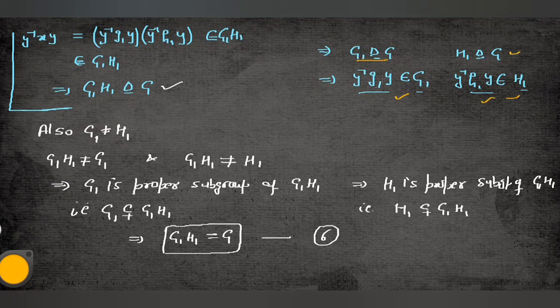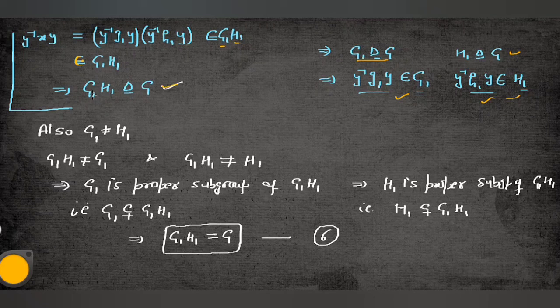Okay, so this complete element belongs to G1 and this complete element belongs to H1, and both are in multiplication. So it means the complete element will belong to G1 H1. So Y inverse XY belongs to G1 H1. Clear? So guys, you prove that G1 H1 is a normal subgroup of G. We prove the first thing.